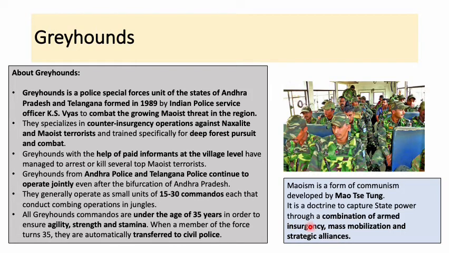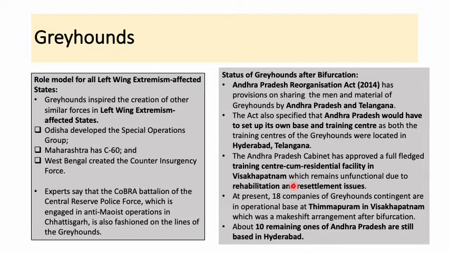So this Maoism, which is applicable, you can say, in the eastern states, basically for example Chhattisgarh, then West Bengal, then you will find it also in Andhra Pradesh, Telangana. So this force had been started against this. So the activities of Naxalism or Maoism are mostly affecting states like West Bengal, Chhattisgarh, Odisha, Andhra Pradesh, so especially the less developed areas of the states in eastern India.